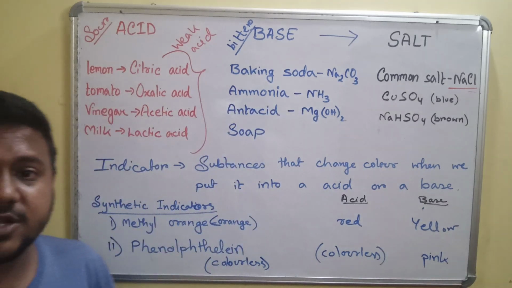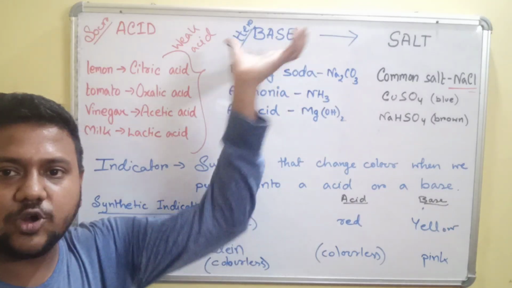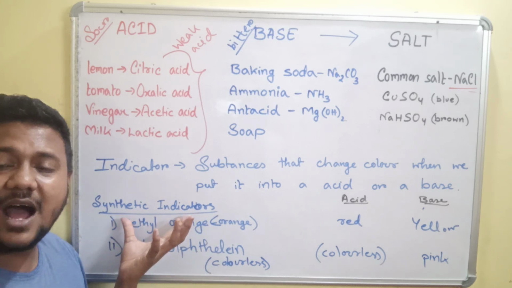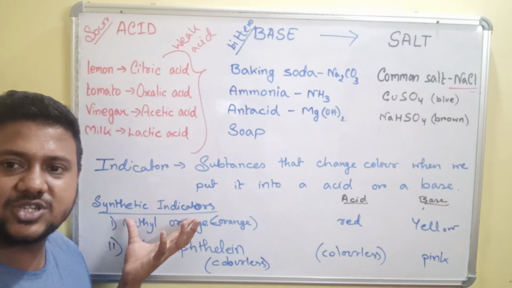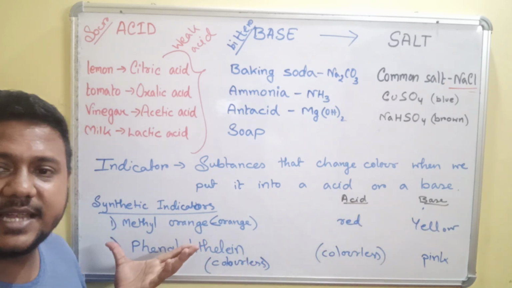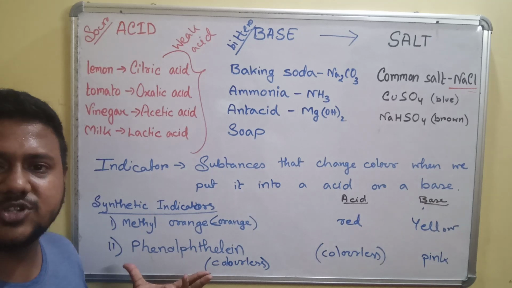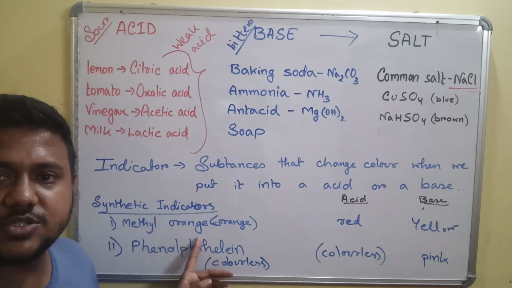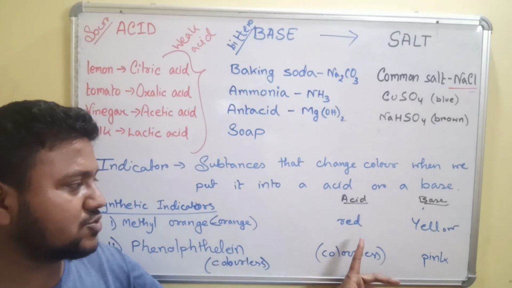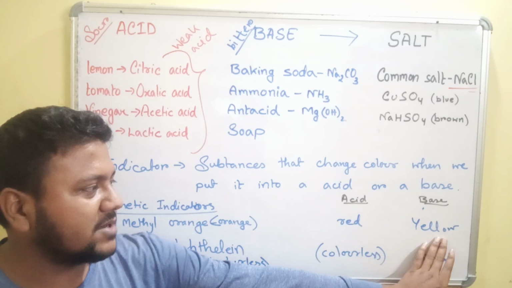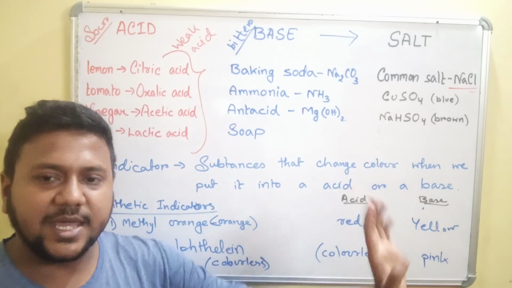So as to determine whether a substance is an acid or base, we can make use of some synthetic indicators, that are some substances that change color in the presence of an acid and base. These synthetic indicators are actually manufactured in the laboratory. One of the indicators is methyl orange, which is orange in color and turns to red when it comes in contact with an acid, and yellow when it comes in contact with a base.